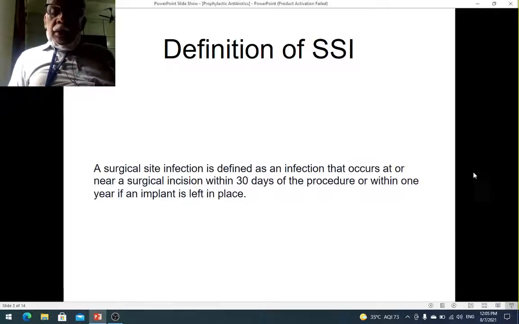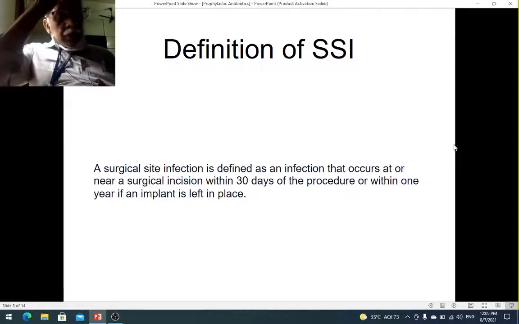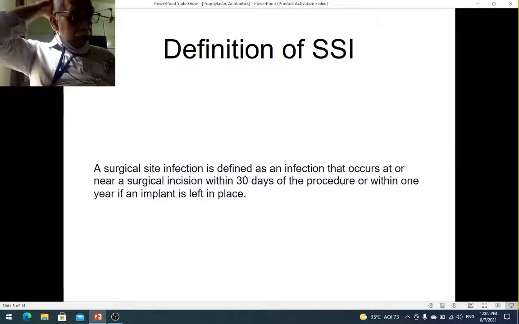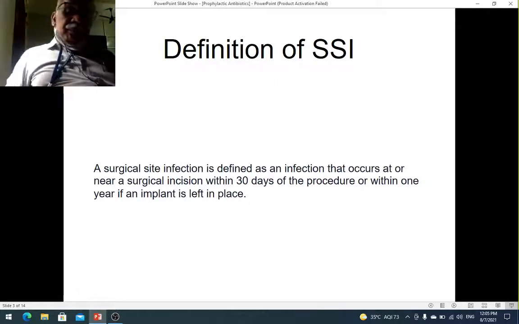Or you do the surgery for hip replacement, say, for example. And the patient comes back 6 months later with an infection in that area. Again, that is a surgical site infection.